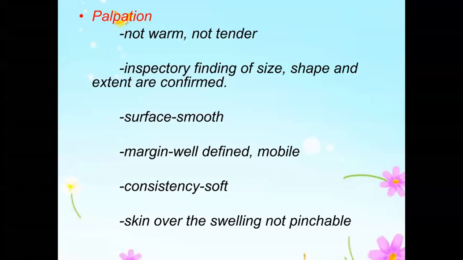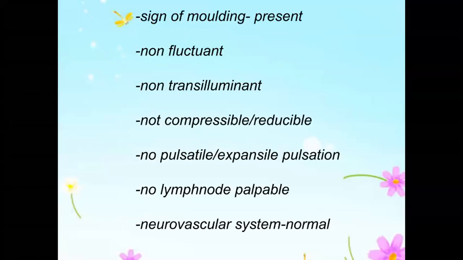Here the swelling is soft and the edge is ill-defined. So lipoma is a possibility, but fluctuation should be absent in lipoma, and it is absent here. It's not fluctuant. The only thing against lipoma here is the molding of the swelling. Molding can happen in sebaceous cyst and which other swelling? What other swelling can cause moldability? Dermoid cyst, exactly. Dermoid can contain sebum and so on. Dermoid and sebaceous can be moldable, but the rest of the swellings will not be moldable.